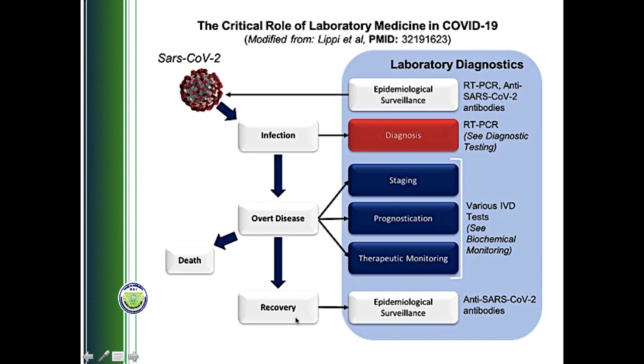Then lastly, when a person recovers from the disease, we would like to see whether the person is truly free of viruses or not. And once it has been confirmed that the person is free of all the viruses, then we would also like to see whether the person has active immunity against the virus or not. So whether the person is still immune against the virus or not, that is again part of epidemiological surveillance. So these are the different stages of disease management where diagnosis is needed.